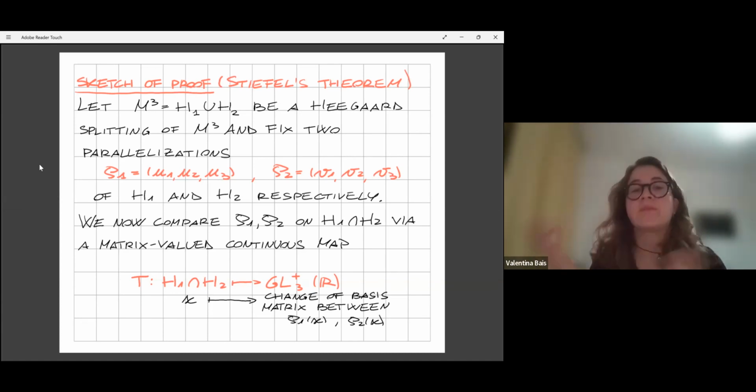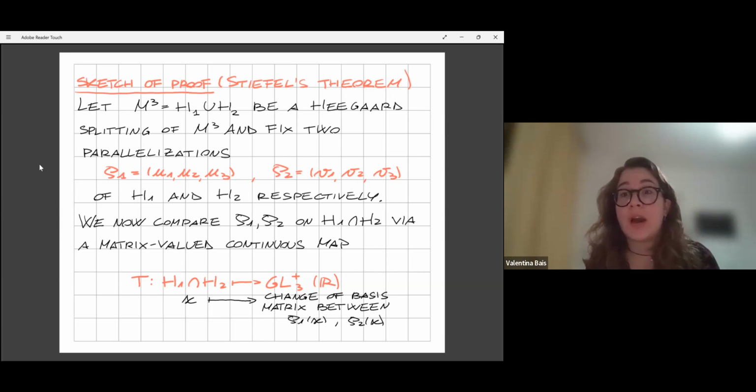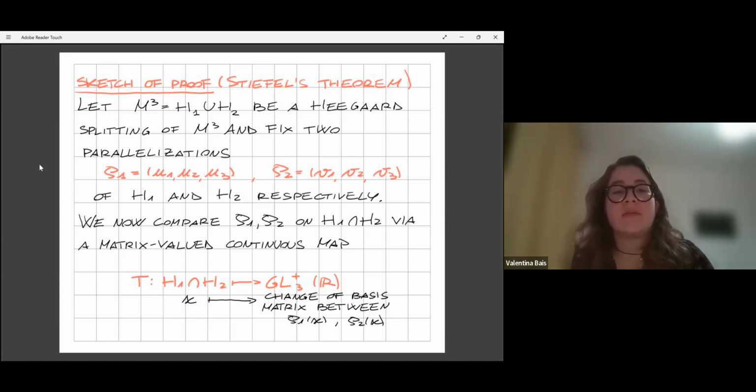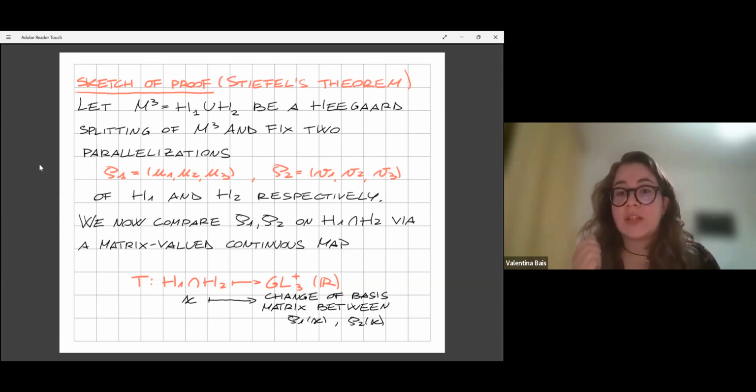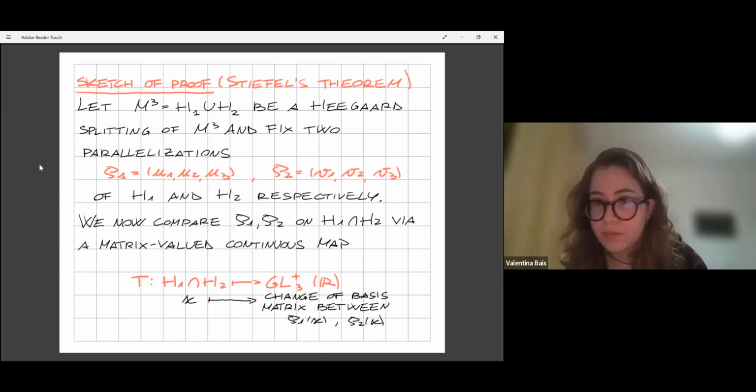And now we would like P1 and P2 to agree on the intersection of the handlebodies, but in general, of course, this is not the case. But anyway, in any case, we can try to compare P1 and P2 on the intersection of handlebodies via a matrix-valued continuous map, which I've called T, that sends every point X on the orientable surface of genus G, which is the intersection of handlebodies, into a matrix, which is the change of basis matrix between the two parallelizations P1 and P2 evaluated at that point X.